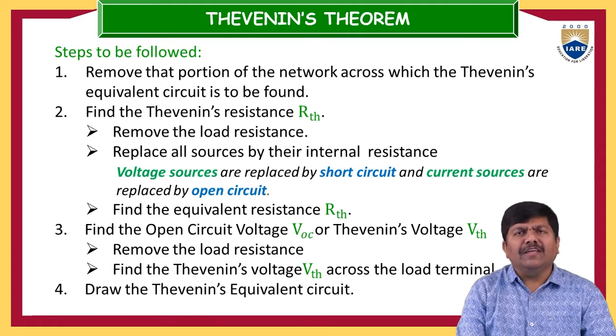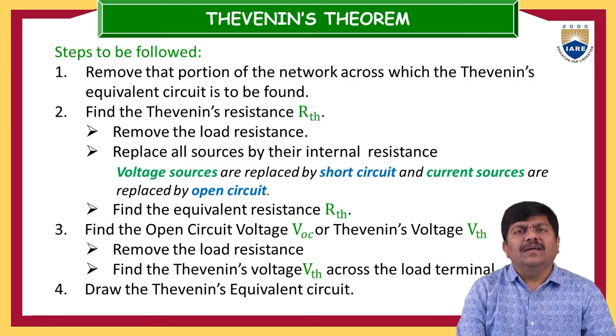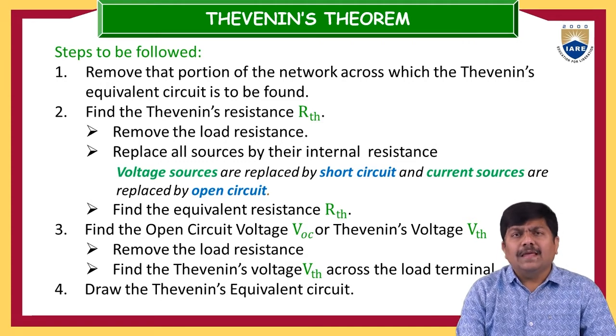After identifying the VOC or VTH, we can move to RTH, that is, Thevenin's equivalent resistance. Here, the most important thing is you have to short circuit the voltage sources and open circuit the current sources. After doing this, we can easily find the RTH, and finally, you have to draw the Thevenin's equivalent circuit. Now here you can easily get this Thevenin's equivalent resistance and equivalent voltage. This we can easily understand by solving one or two problems.